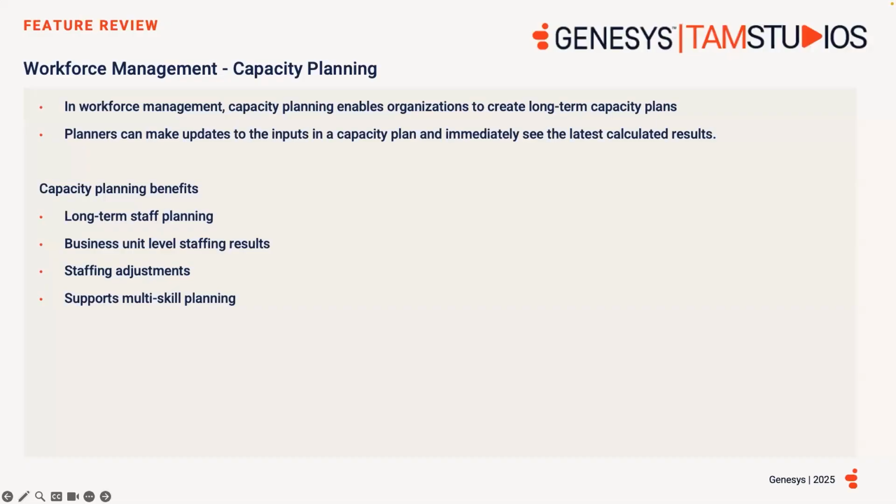You're also able to make staffing adjustment decisions by analysing planning group level results. And lastly, we're able to support multi-skill planning, whereby you can configure capacity plans for multiple planning groups to be handled by multiple staffing groups for more accurate staffing results.